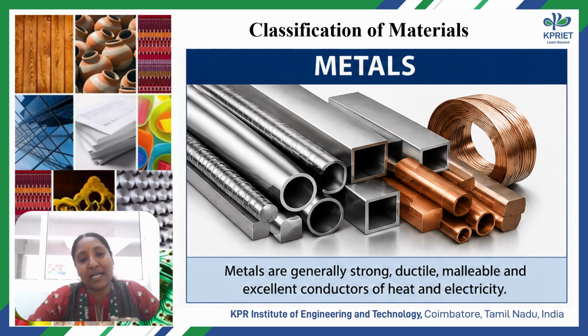So the next classification is non-ferrous metal. Non-ferrous metals are lightweight compared to ferrous materials, with high conductivity and better corrosion resistance, and they are also non-magnetic. Some have a magnetic property but it is not comparable to ferrous metals, as they have only minimal iron composition. An example is aluminium. Aluminium is lightweight and easy to shape. We use aluminium in aircraft, window frames, aluminium beverage cans, cooking vessels.